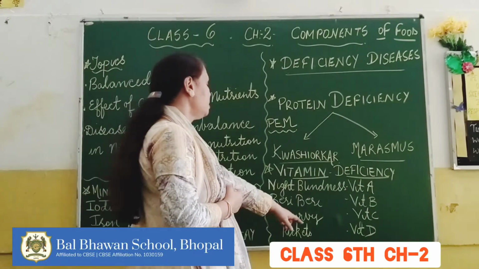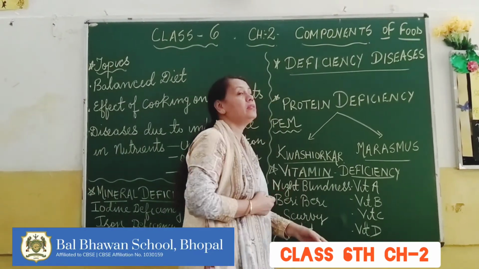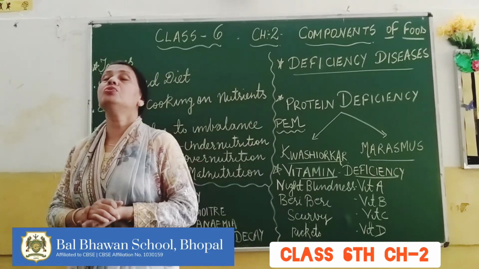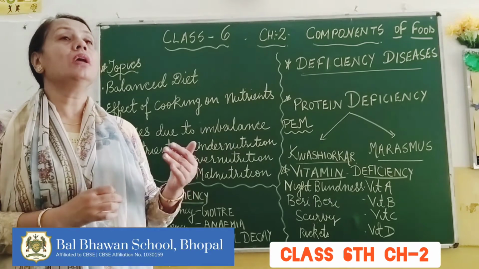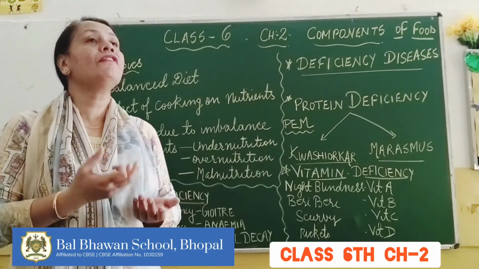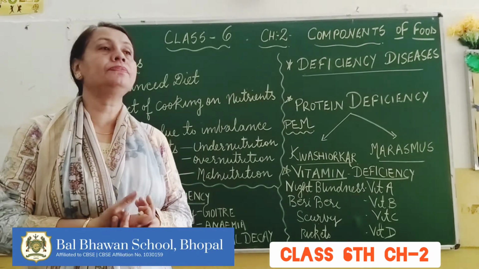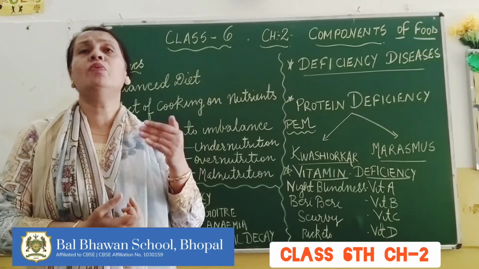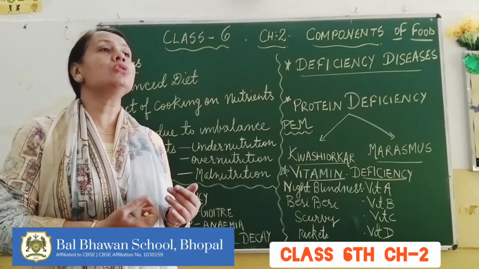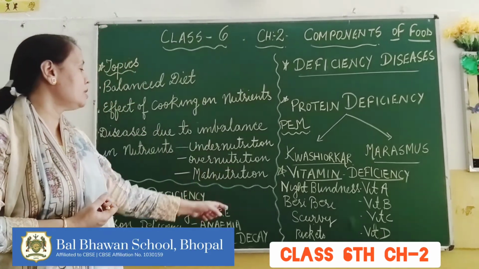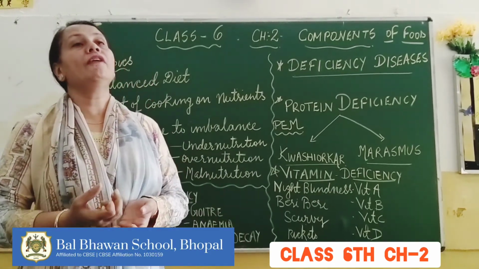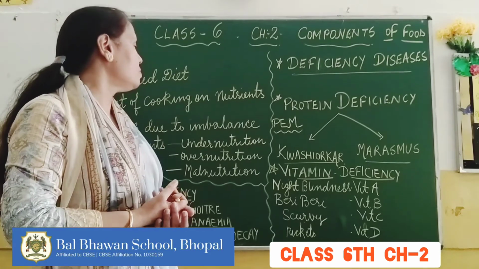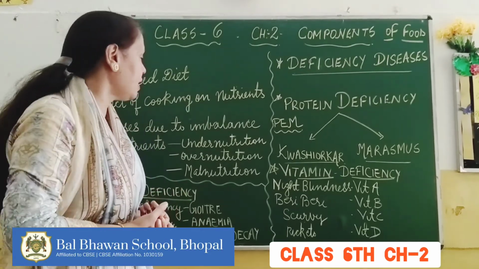Coming to the next disease, that is rickets. This rickets is caused due to vitamin D deficiency. That is, when the body of a person fails to absorb calcium, then there occurs weakness in the bones and muscles. So such weakness leads to a disease called rickets. Bowed legs or weak bones are the common symptoms of vitamin D deficiency, rickets.